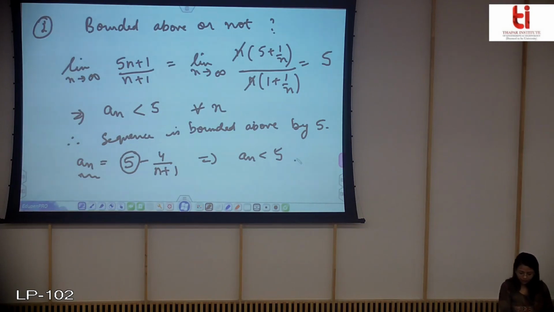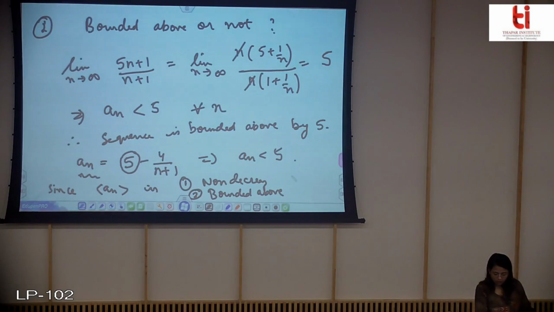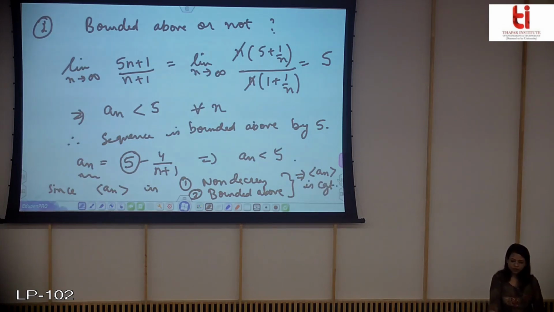Now since you can write that a_n, which is your sequence, is non-decreasing, and second it is bounded above, what does this mean? This implies that the sequence a_n is convergent. By the statement of the theorem you just saw, if it is non-decreasing and it is bounded, then it will be convergent. Now let us see another example.